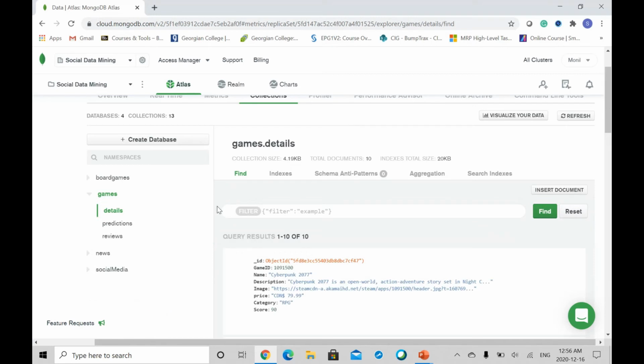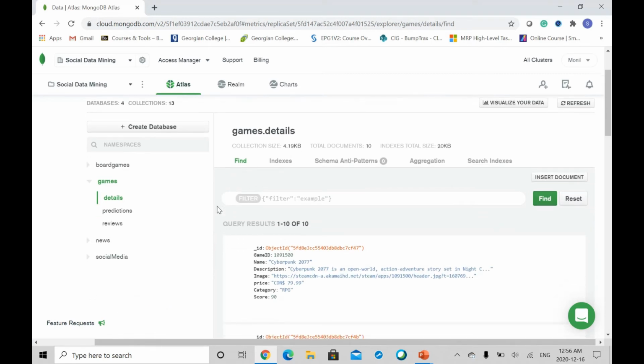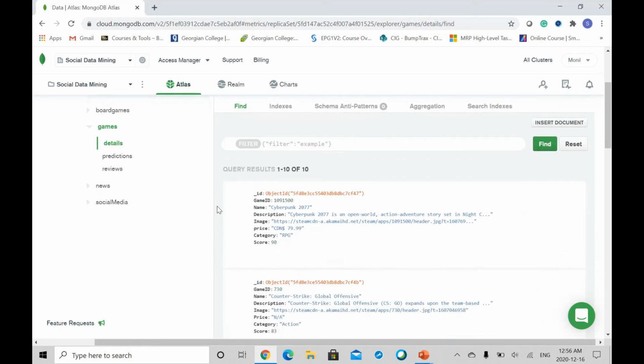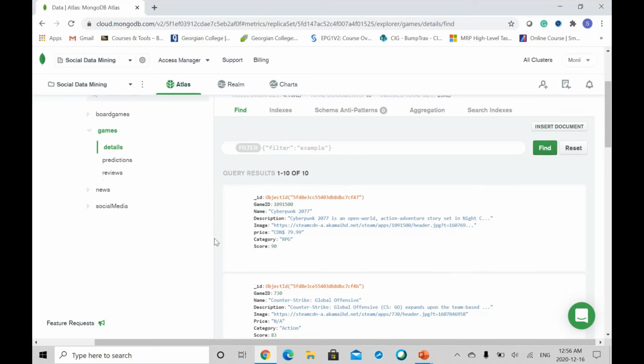So when we go to the games.details table, it shows the detailed information of the games. It shows the ID, the name, the description. Also it gives the image of the game. It also shows the price, category and the score for the game.